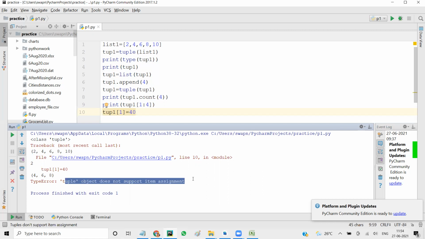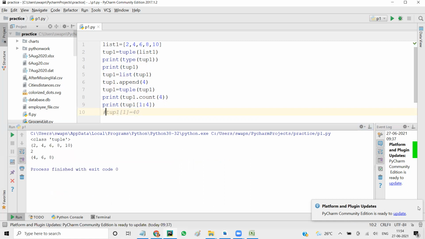Apart from that, you can use it for a for loop also. So for i in tup1, then i will take values 2, 4, 6, 8, 10 and 4, right? I think 4 also we are adding towards the end. So you can use a tuple in a for loop also. So there's not much to learn, but it is very powerful.